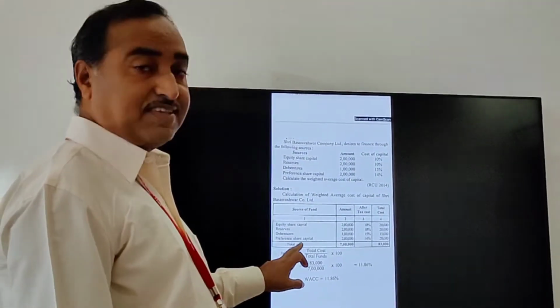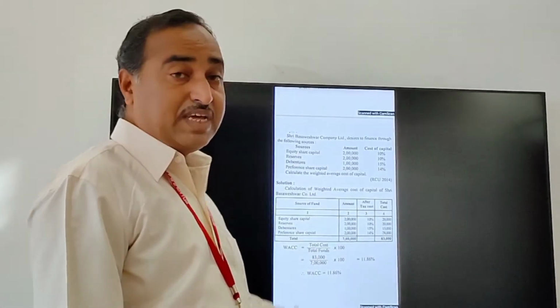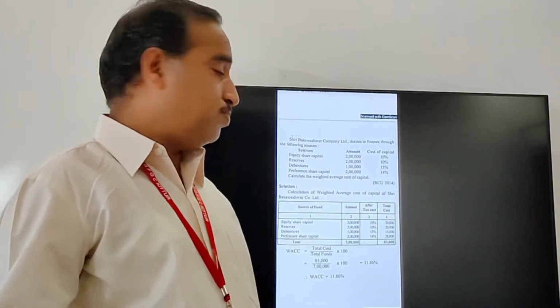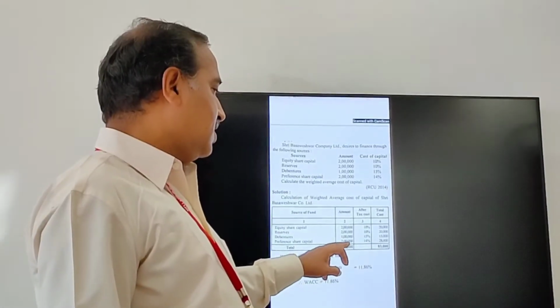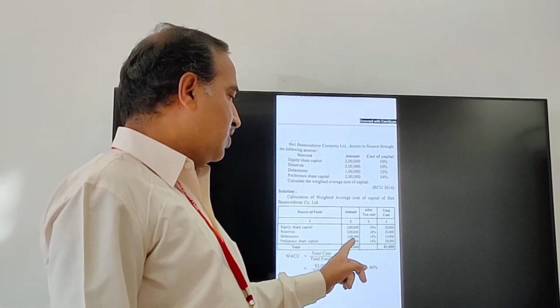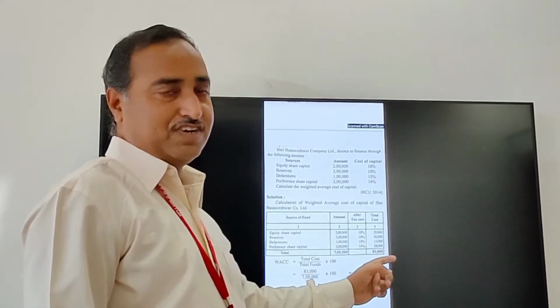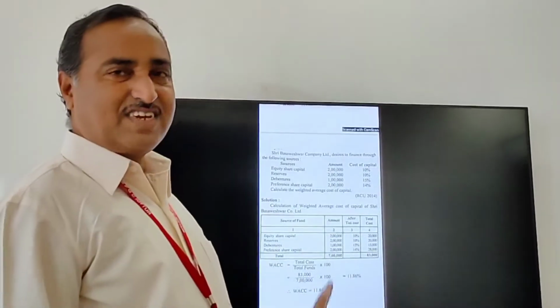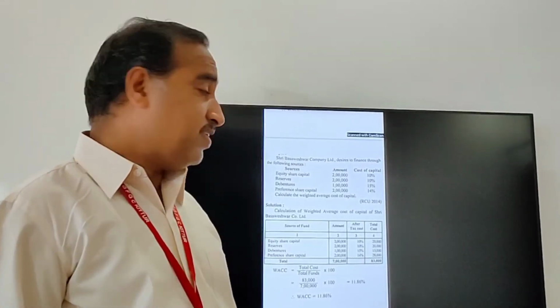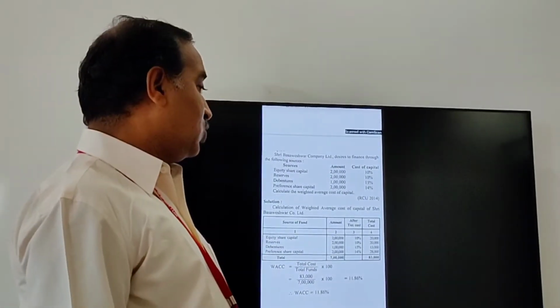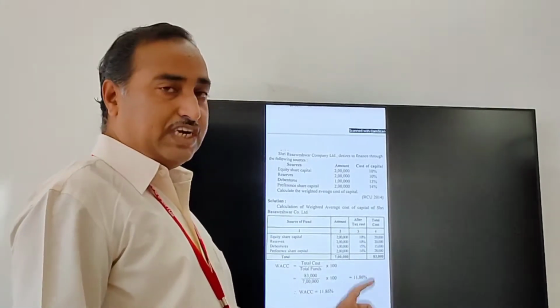Here debentures is 1 lakh, 15%, it works out 15,000. And preference share capital 2 lakh, that is 14%, it works out 28,000. Then what you have to do, first total the amount column, it works out 7 lakh. In the same case, the total cost works out 83,000.